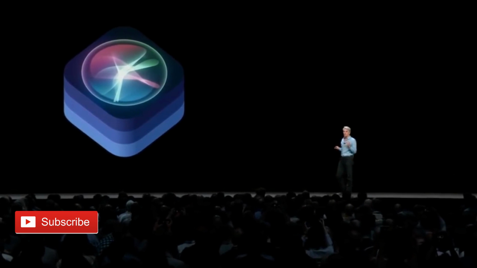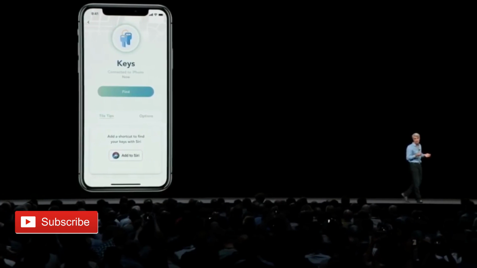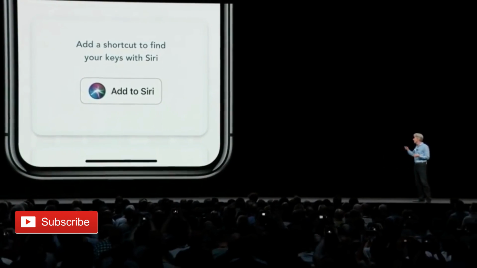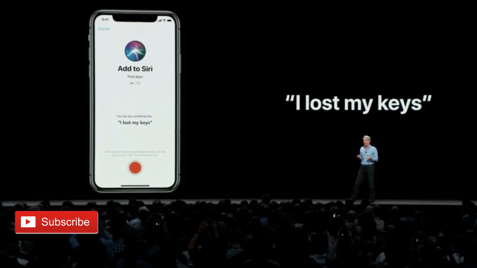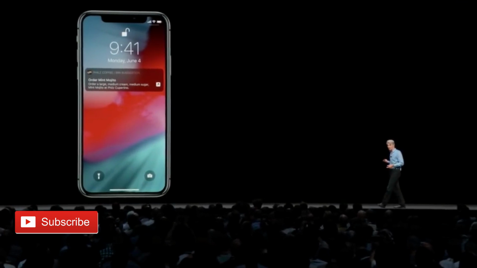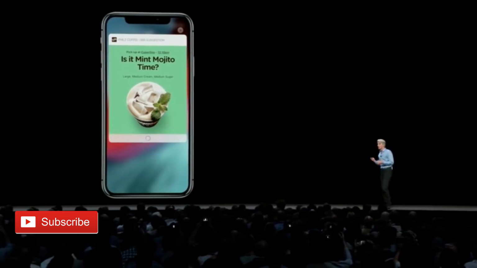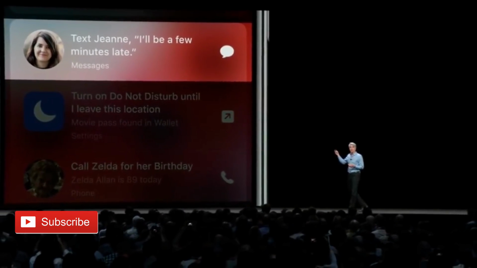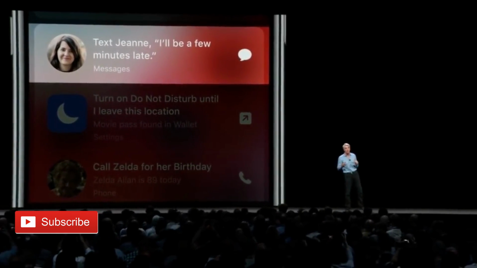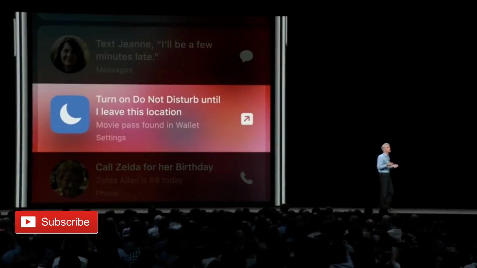Now moving on to Siri. Now Siri will let you use shortcuts from third-party apps like telling Siri, "I lost my keys," to trigger the Tile app to ring your keys for you. Siri will also offer shortcut suggestions based off of the action you perform routinely, like buying a cup of coffee in the morning. If you're late for a meeting, for example, Siri will suggest a text message you can send to the organizer letting them know you're going to be running late.